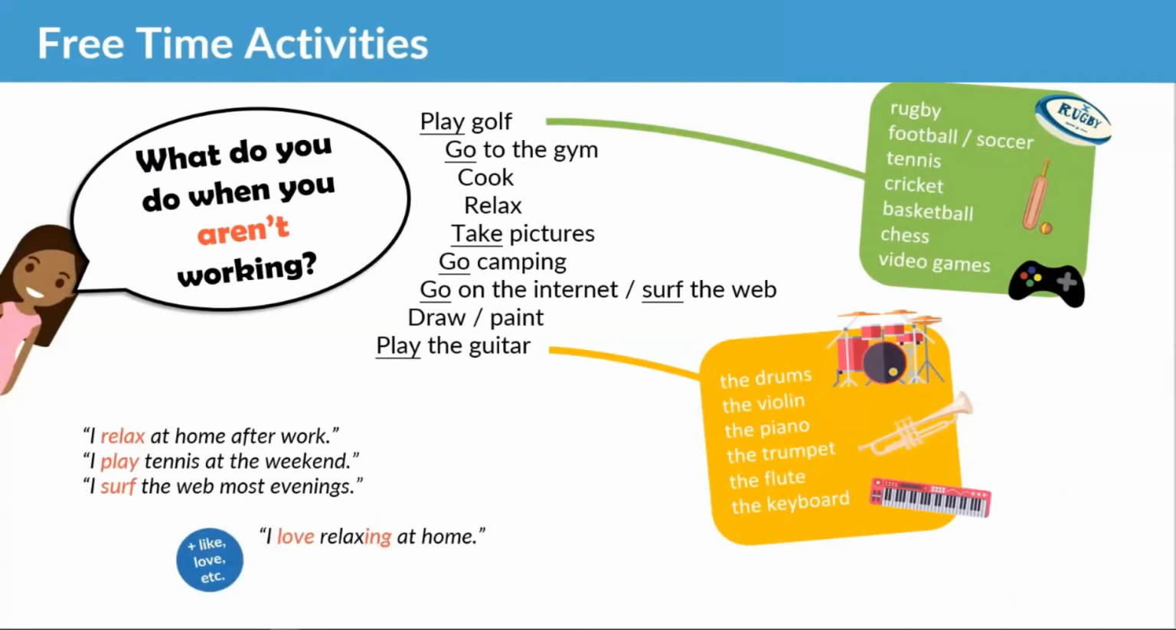Exactly. Walid is saying like or love, we make it a gerund. So when we add an ing, we call this a gerund. I like playing tennis at the weekend. I hate surfing the web. So if you don't like something, I hate surfing the web.